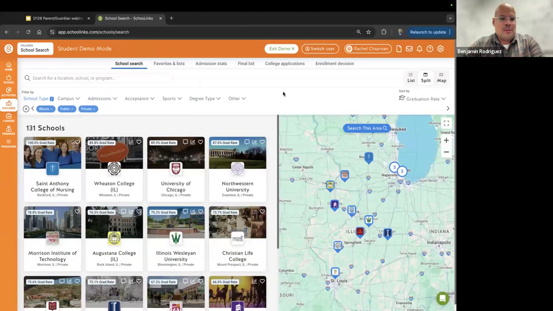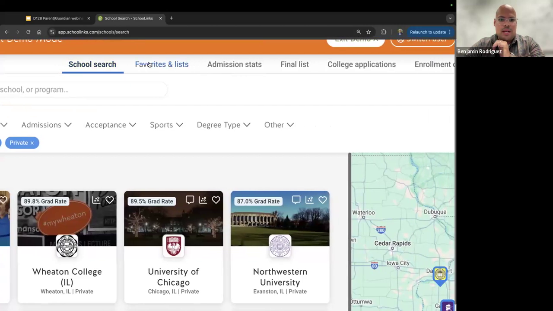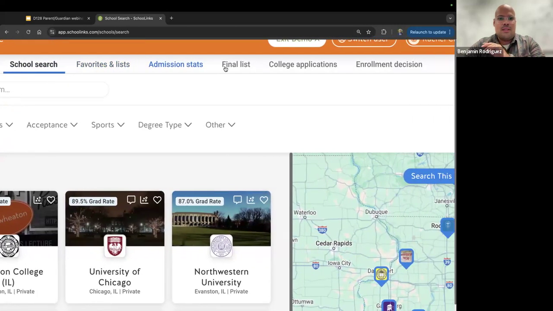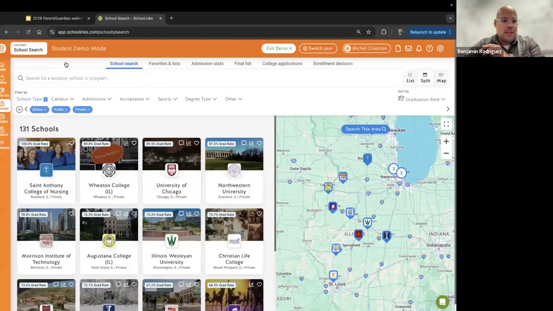Great. So notice right away that I have quite a little bit of information displayed in front of me. So I'll walk through different things that you see, as well as different things that students can do to interact with the information they see in front of them. I'll start by using this toolbar at the top as my list to walk through in terms of how I'm exploring these different post-secondary options. So we'll start with the school search tab right there.